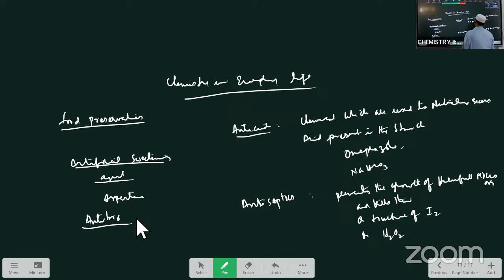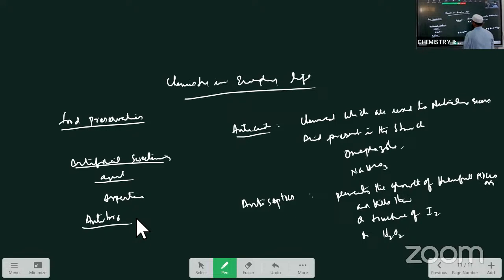Next, soap is a cleaning agent. Detergent is also a cleaning agent. Soap acts as the cleaning agent in soft water, and detergent is used as the cleaning agent in both soft and hard water.